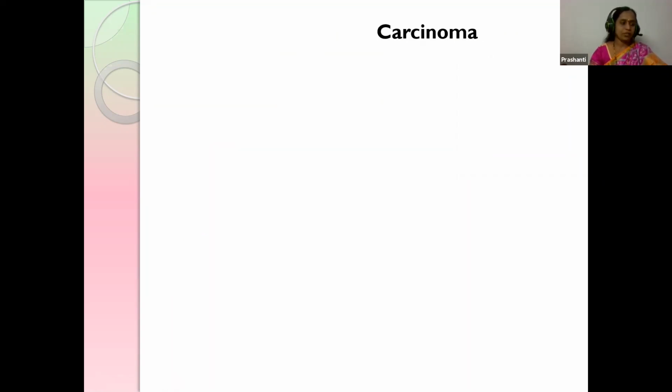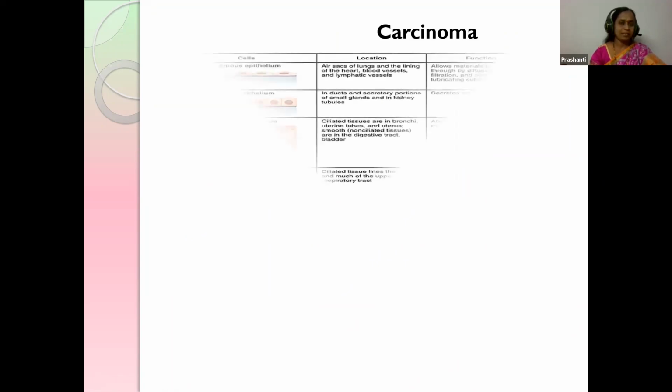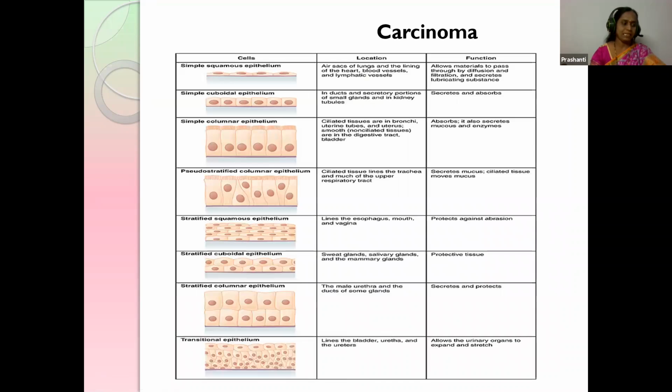Carcinoma. This is the malignancy that develops from the epithelial cells, which might be the lining of the lungs, blood vessels, kidney tubules, the digestive system, the lining of the esophagus, salivary glands, and mammary glands. So the outer coverings are prone to the effect of carcinoma.